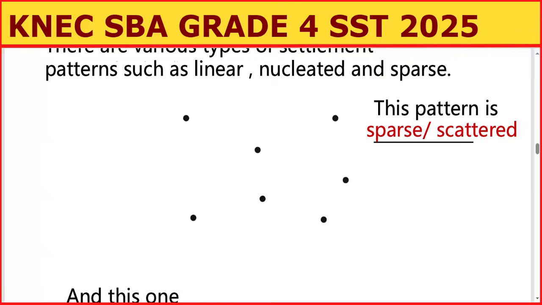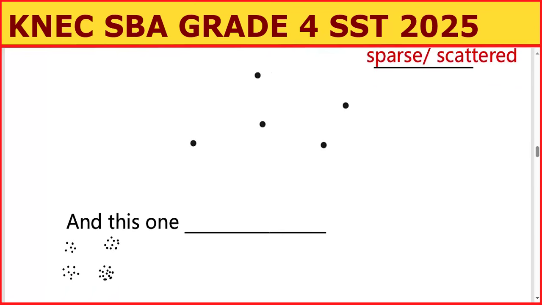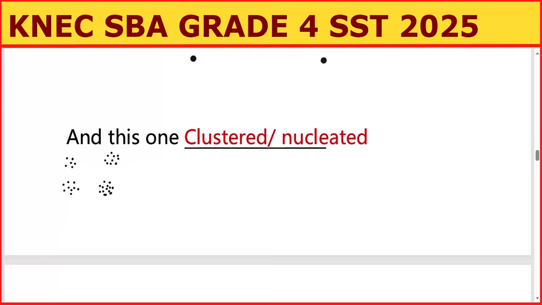We have another one here, where people are very close to each other and they're living in groups. So grouped settlement. This is clustered or nucleated. So you can write there, clustered or nucleated. So we have sparse and clustered, among others. Let's go to the next question. We are moving very fast.